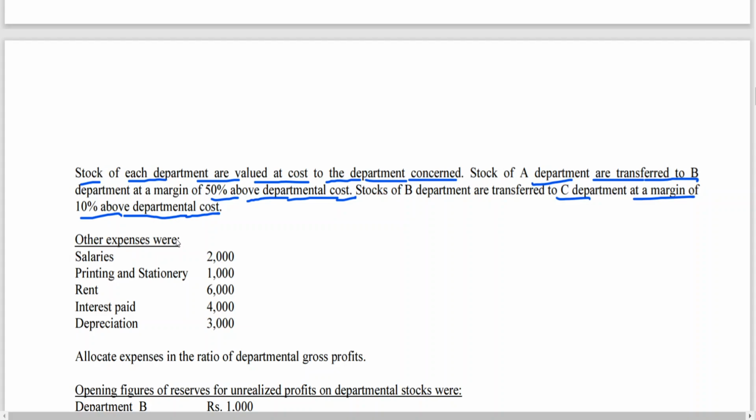But here it is very clearly mentioned that whenever A is transferring to B, it is 50% or 1 by 2 of CP. You know that this percentage is used for calculation of unrealized profit. So 50% or 1 by 2 of CP is equal to 1/3 of SP from A to B.